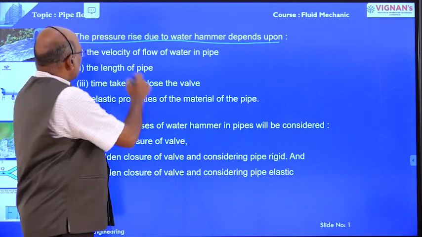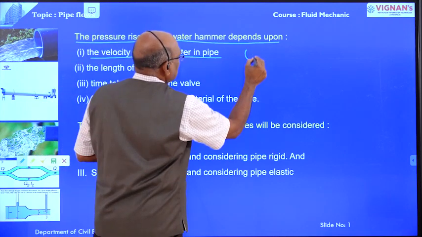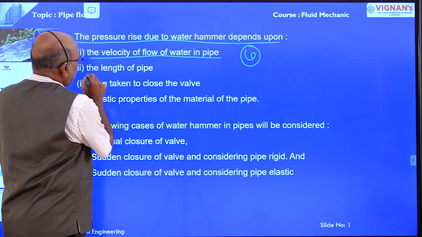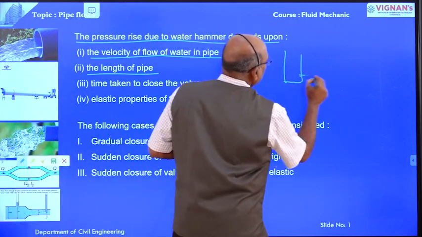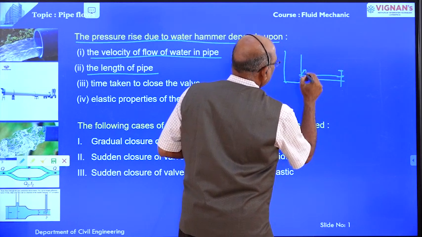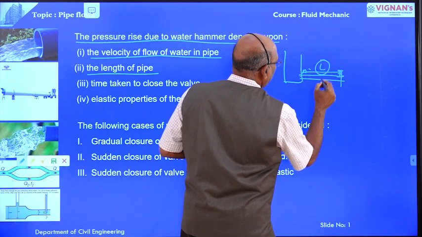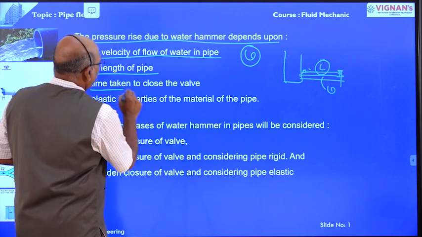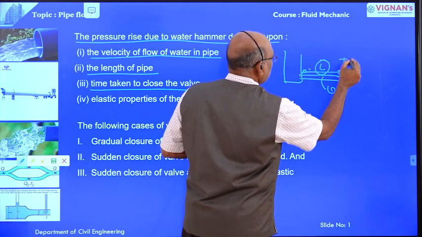first, the velocity of the flow of water in the pipe, and the length of the pipe, the velocity of flow in the pipe, and the time taken to close the valve, right.